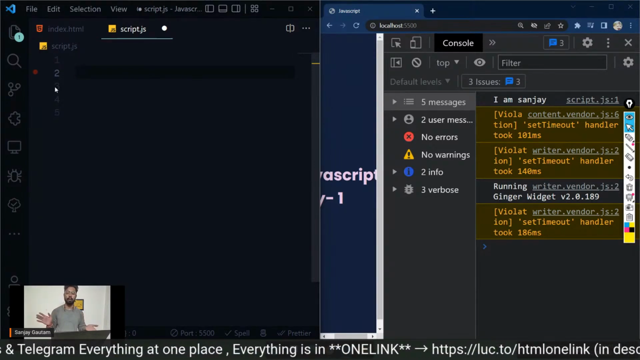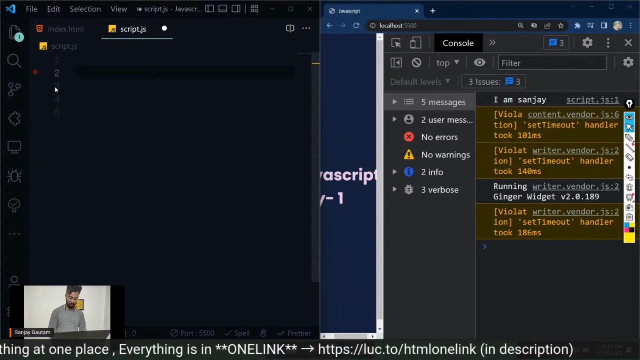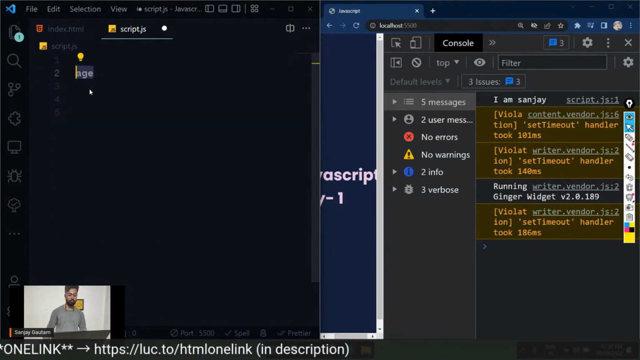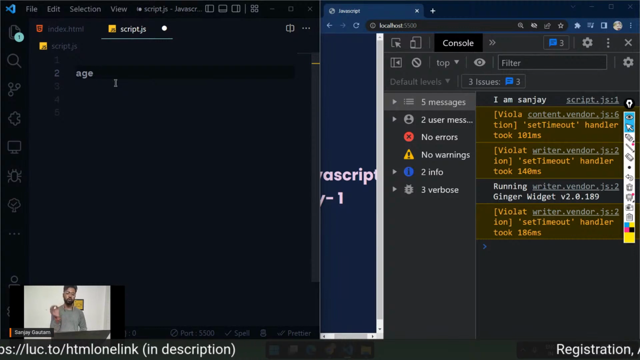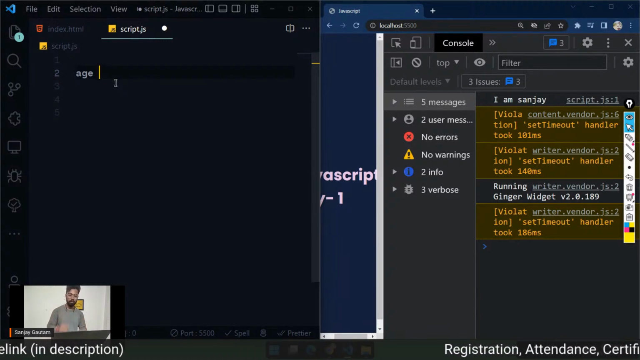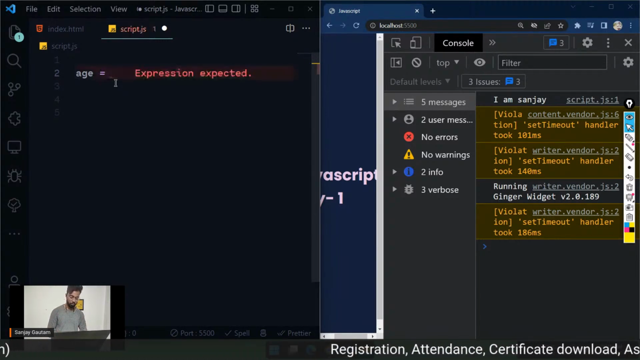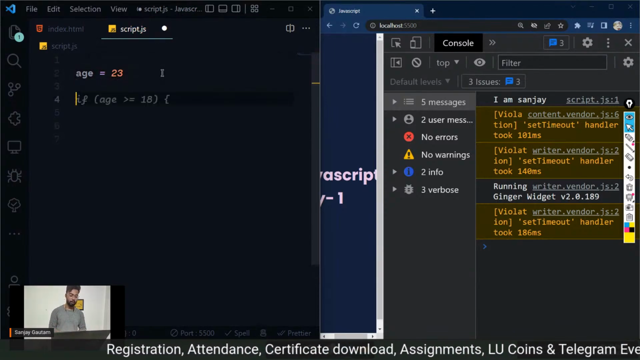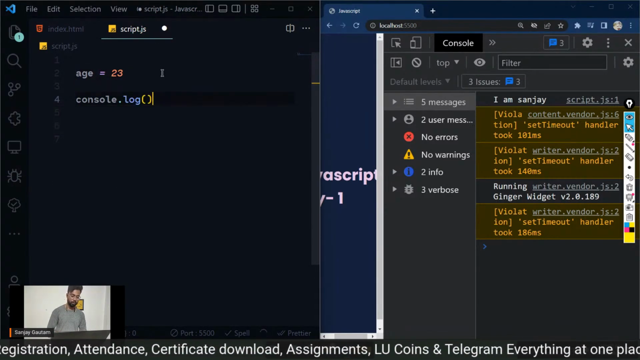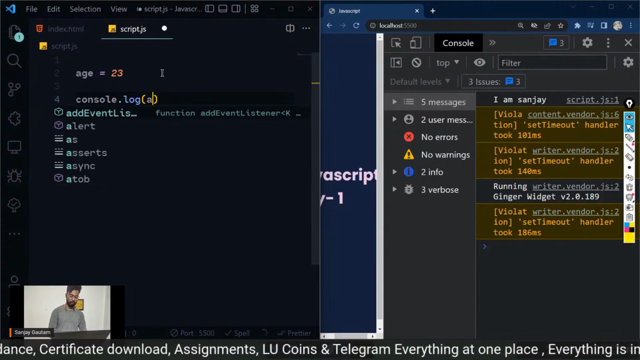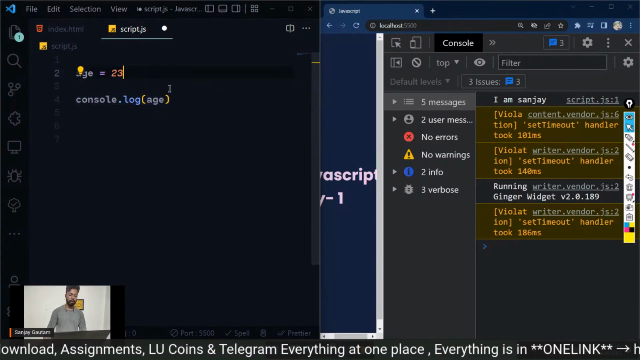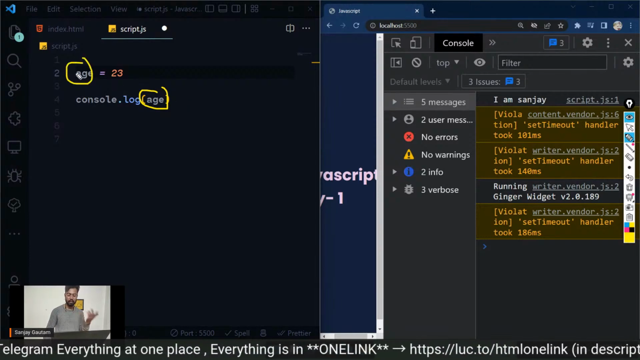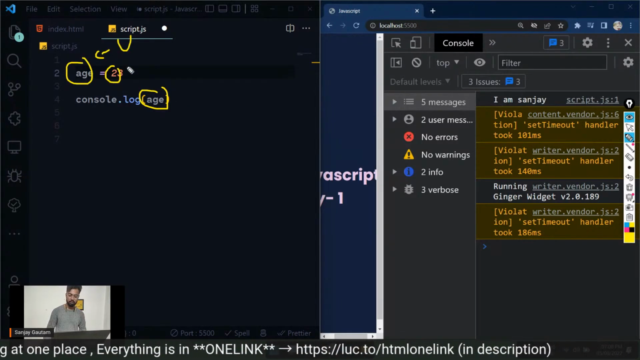A variable can have any name, like my name, or say, age. So age is a variable, and this variable can store some value. To store a value, just put an equal sign and put 23 here. So age is equal to 23. Now, instead of typing 23 here, I can just type age here, and you get the value which this variable is storing. So age is a variable, and this thing is a value.